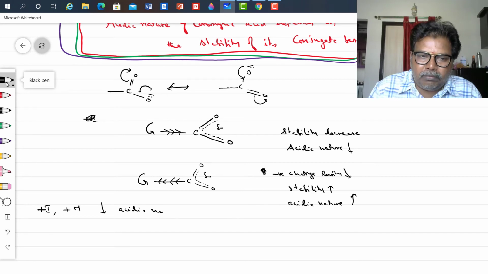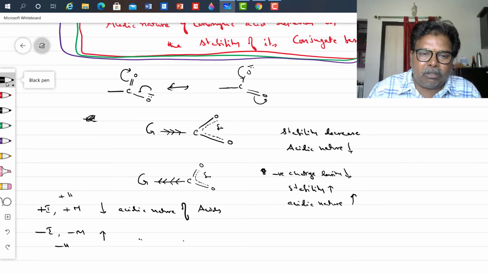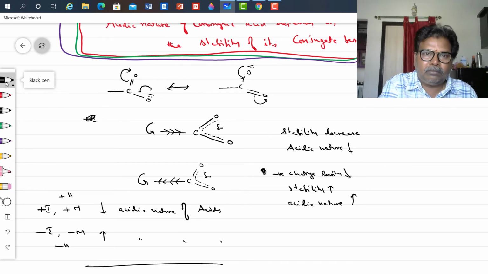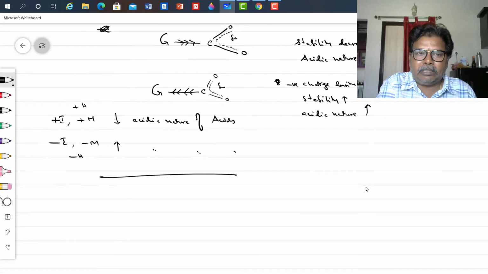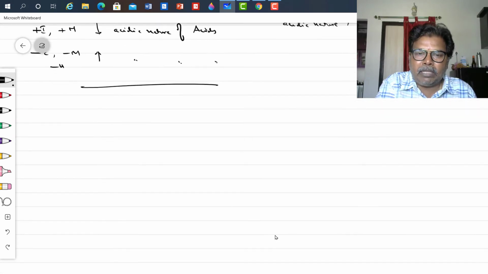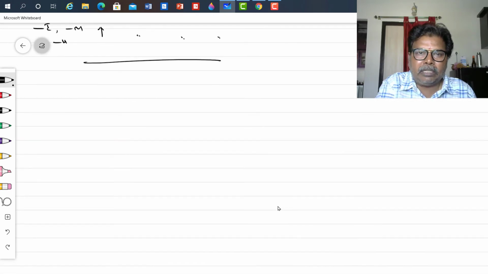decrease the acidic nature of carboxylic acids, and minus I, minus M, or you can include plus H also, minus H also, they increase the acidic nature of acids. All plus groups decrease the acidic nature of the acid. All minus groups increase the acidic nature of the acid.